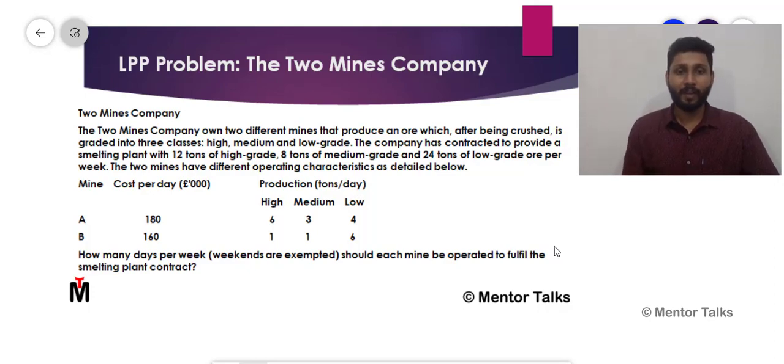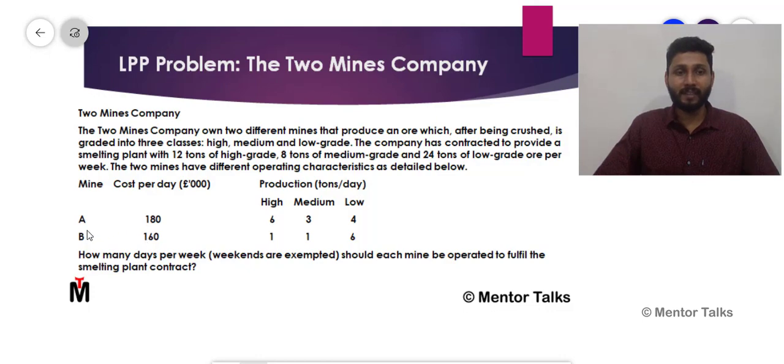Alright. So let's try to understand what they are trying to convey here. There is a company, that is Two Minds company, and this company owns two mines, mine A and mine B, and both the mines produce some kind of ore. Ore means a mineral from which we extract the metals. It could be anything.